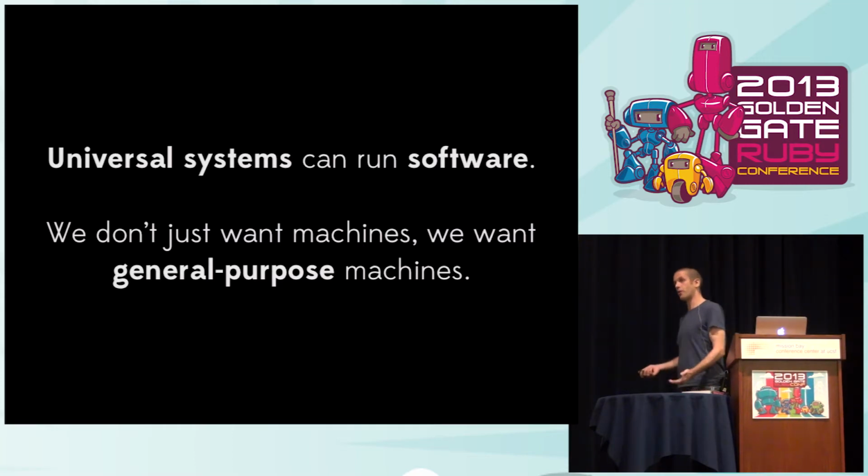MRI is a C program that you can download onto your computer and install, and even though it's only one program, that doesn't mean it can only do one thing. It can do a wide range of things depending on what data you put into it. So that's the first fact of life: we want these universal systems so that we can have general purpose machines.